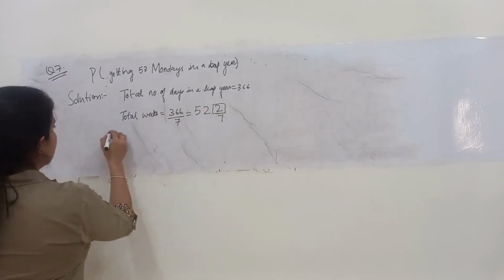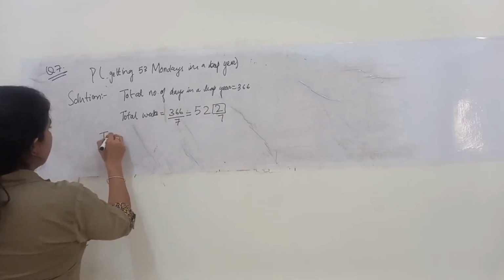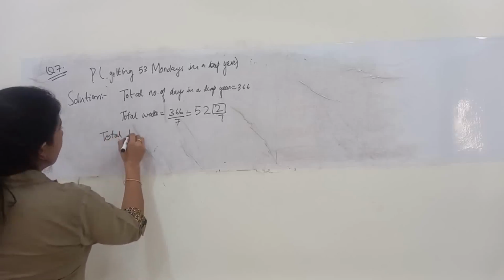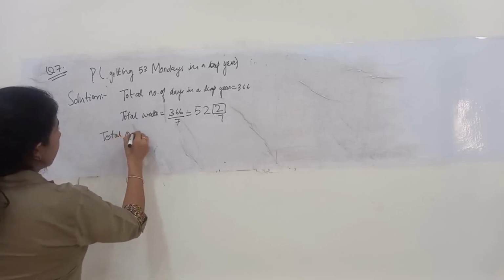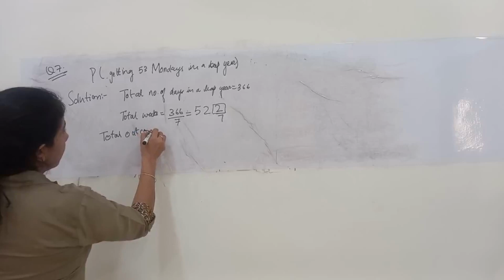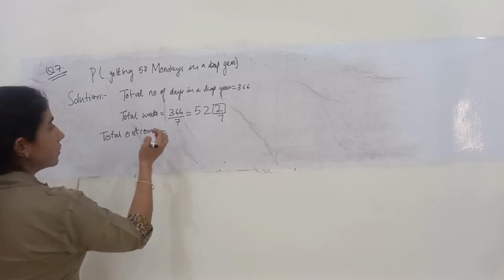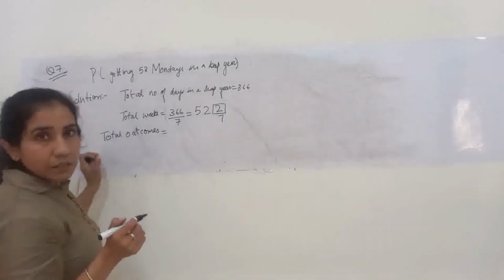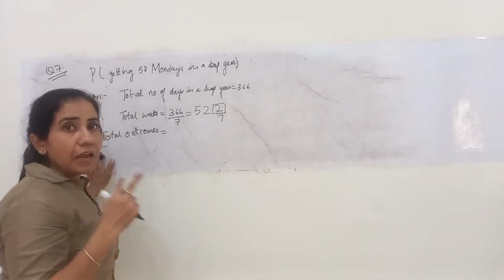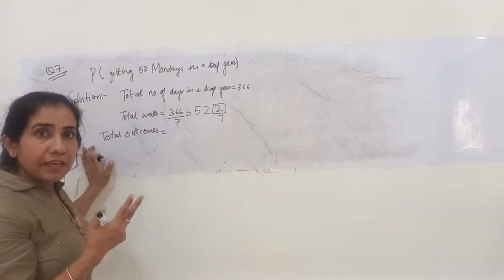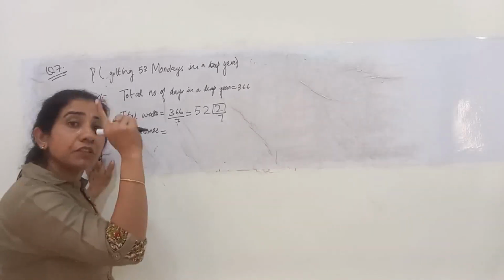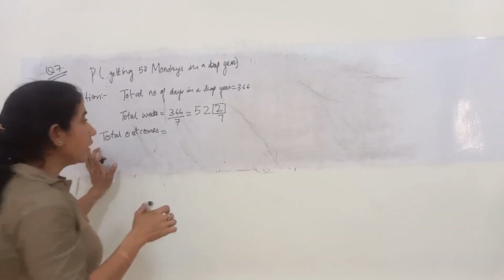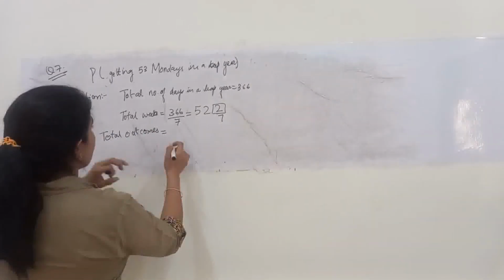So what are the possible outcomes for those 2 days? Any 2 days are possible. Out of 7 days in a week, only 2 days will be extra in a leap year, which will be 53 in number.